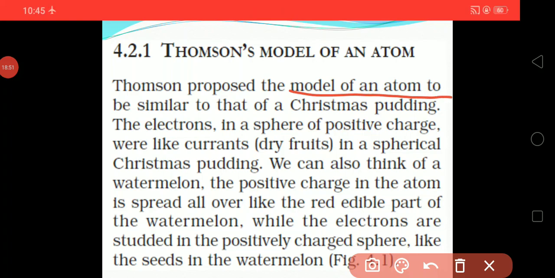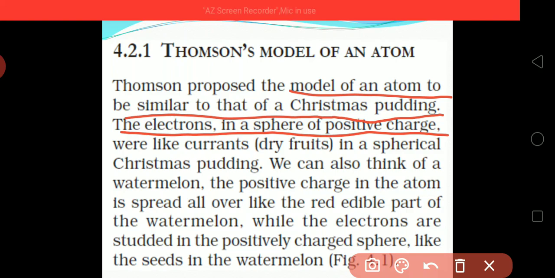He summarized the atom's structure with a Christmas pudding. The electrons in a sphere of positive charge were like the dry fruit. In a Christmas pudding we can see that dry fruit is there.